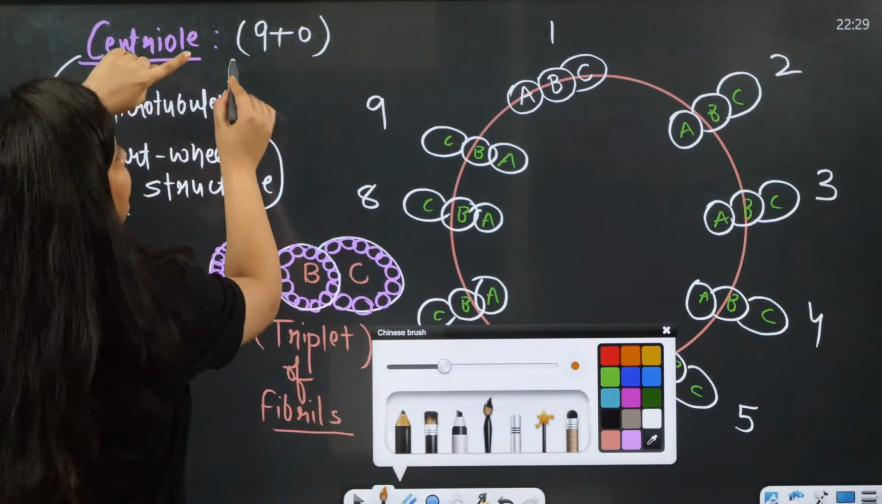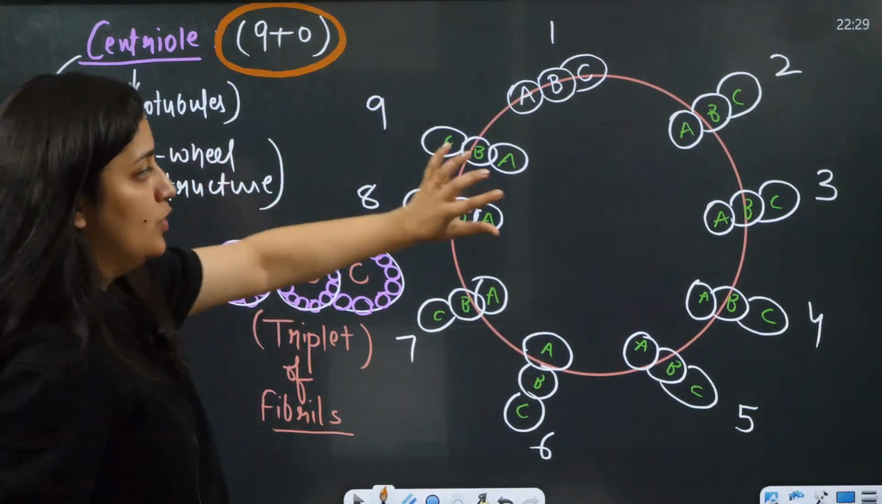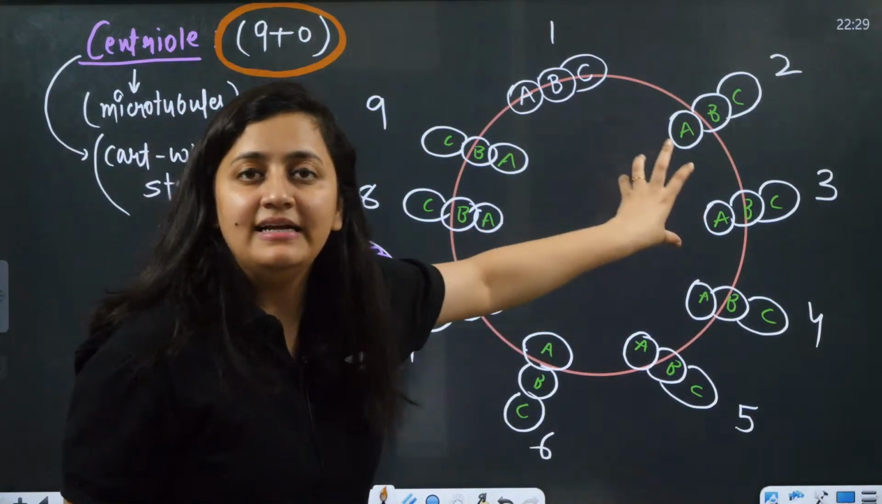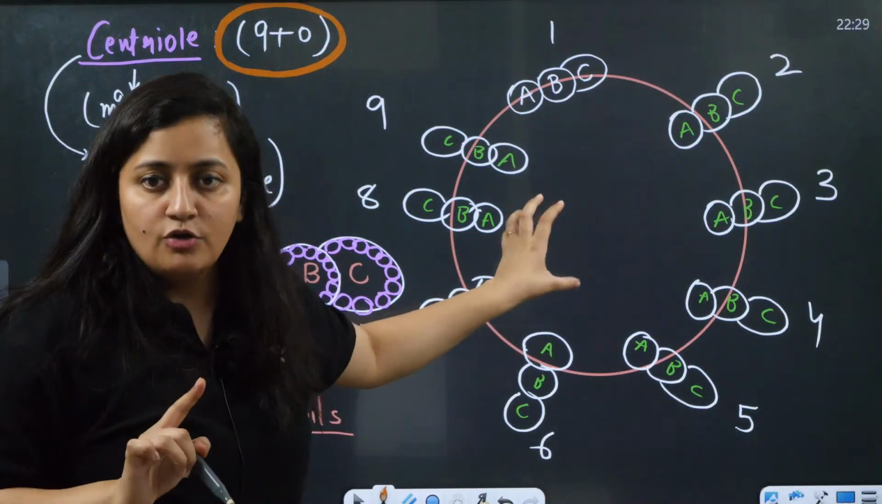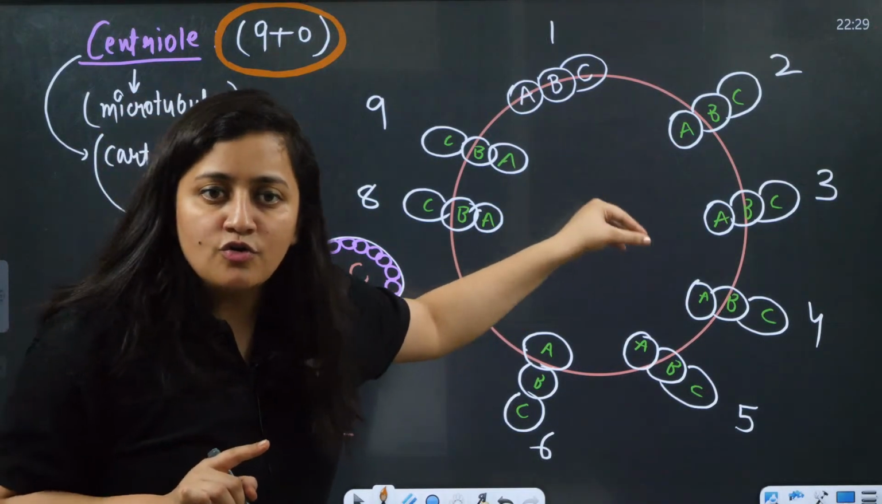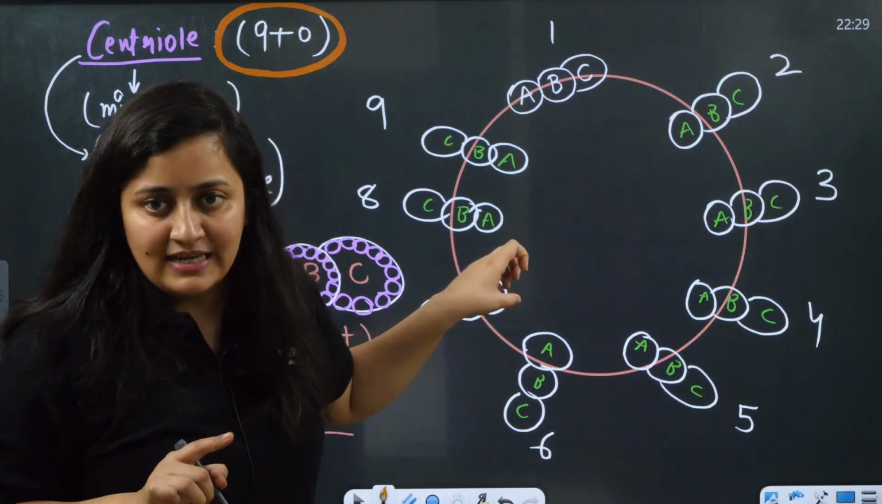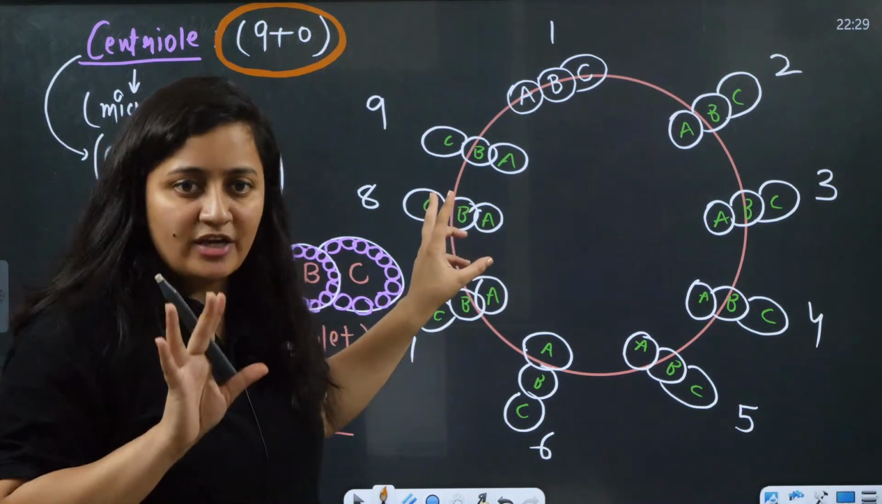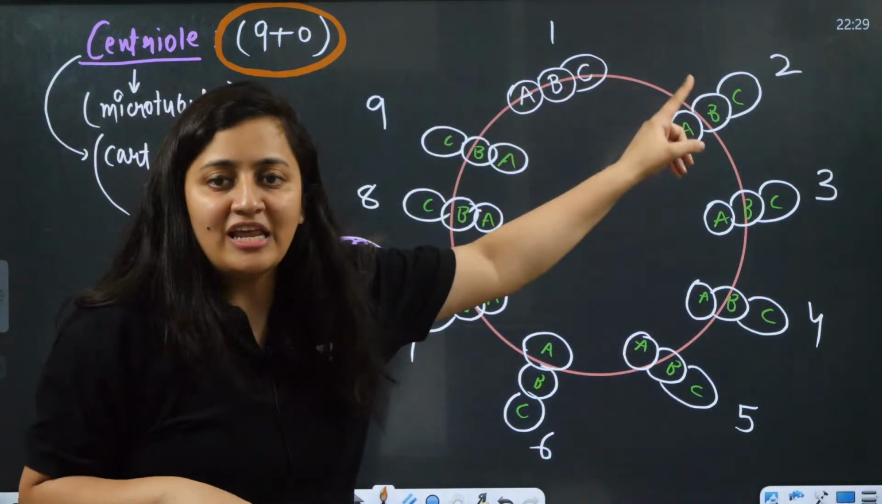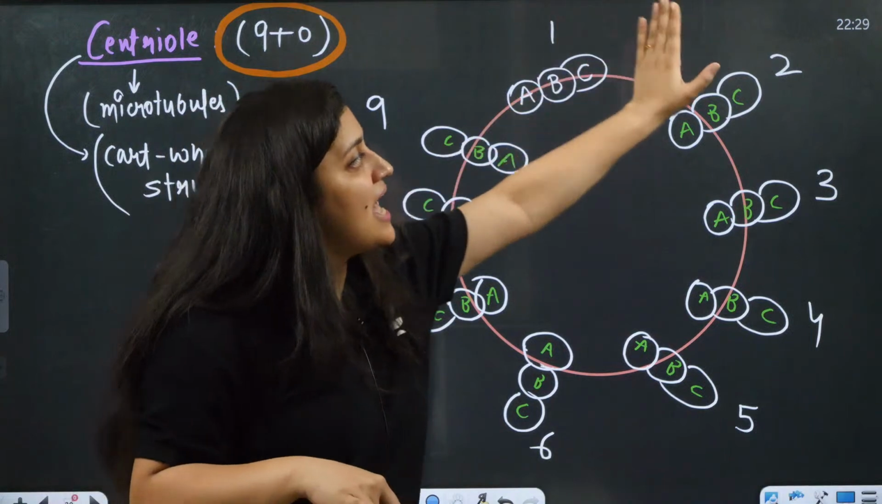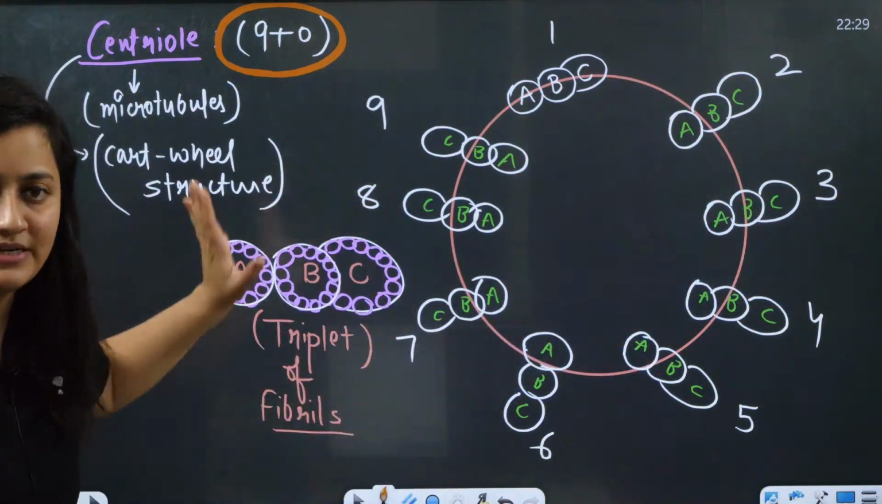We used to say the arrangement is 9 plus 0. 9 plus 0 means in the center you will not find any microtubule singlet. You are not going to find any microtubule here. But if you talk about the periphery, there are going to be 9 triplets present there.